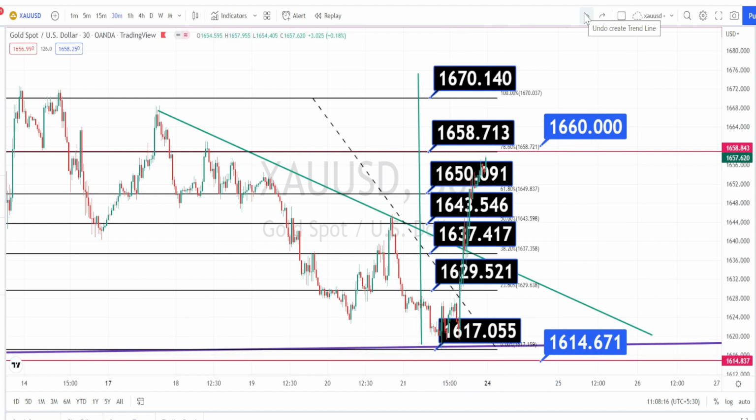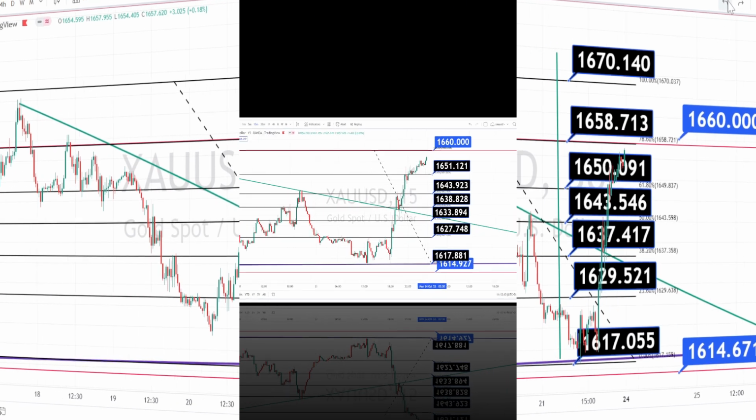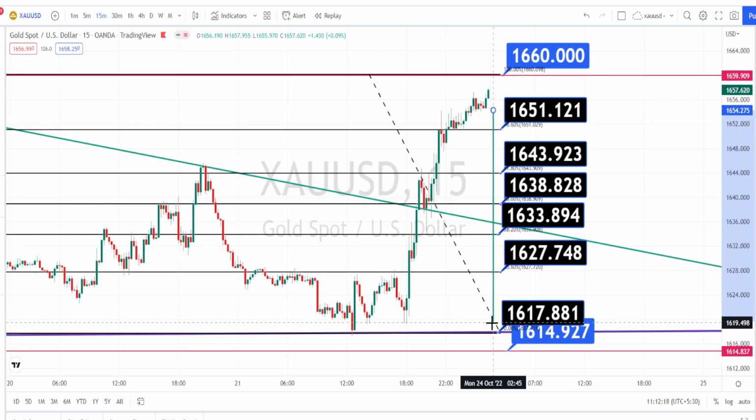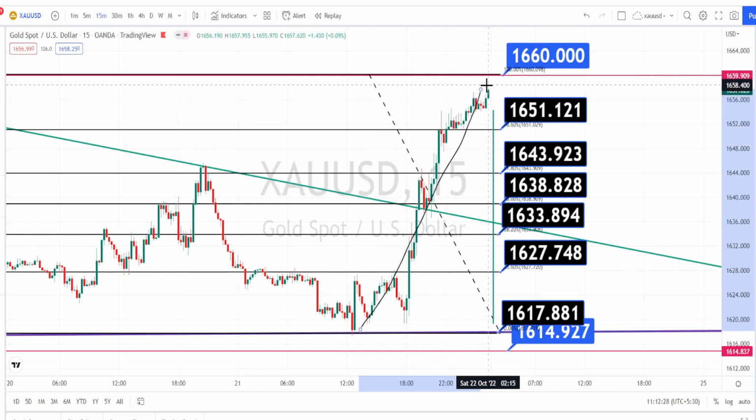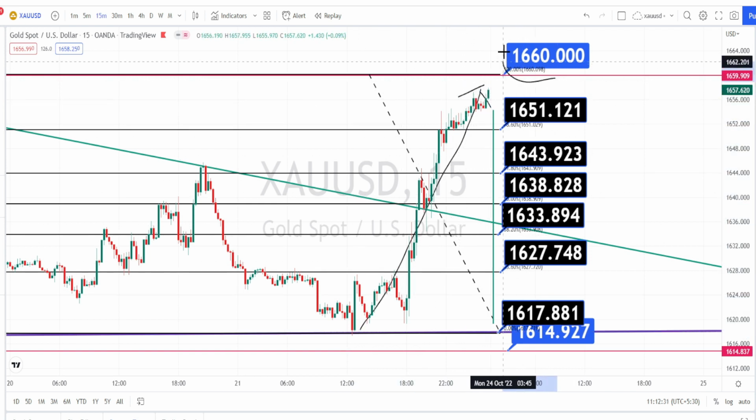Let us mark the support and resistance levels for 15 minutes time frame. So the values within these black color boxes are the resistance and support levels for current price action in 15 minutes time frame. Currently the price action is in a bullish side retracement. Wait for the price action to break this resistance level of 1660 if you want to continue trading on the bullish side retracement. And if the price action bounces back from this resistance level of 1660, next level of support is going to be around 1651, 1643, 1638, 1633, 1627, 1617 and 1614.